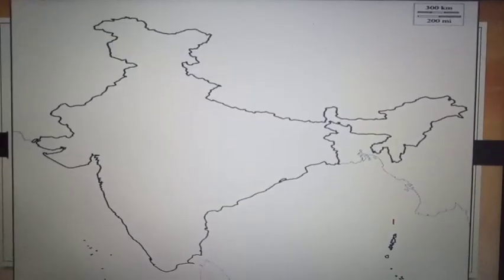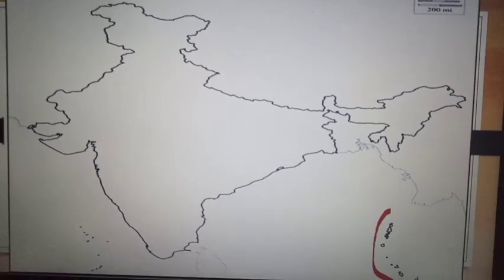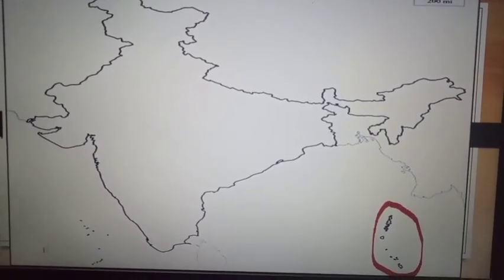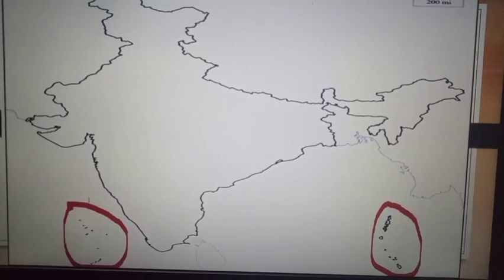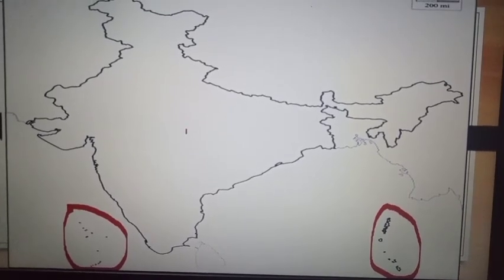This island is called the Andaman and Nicobar Islands, and this island is called the Lakshadweep Islands. These two islands belong to India.